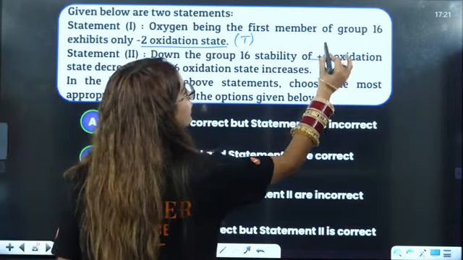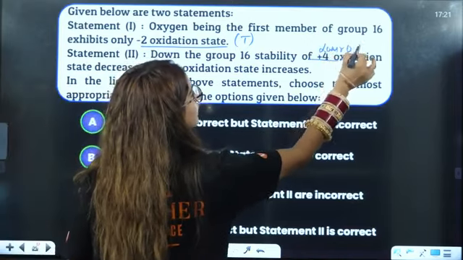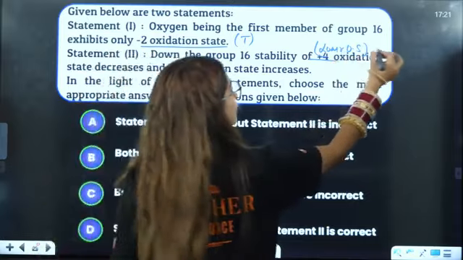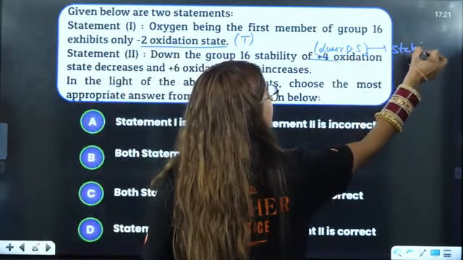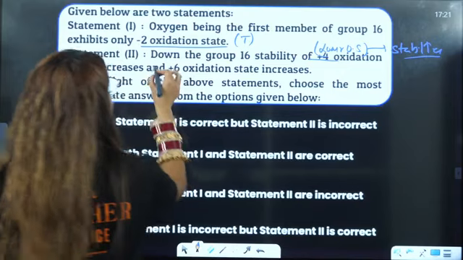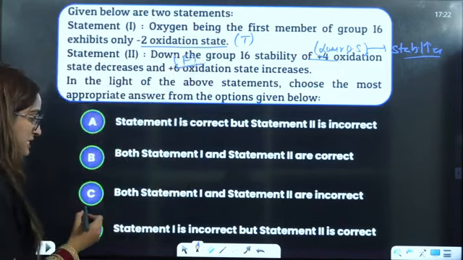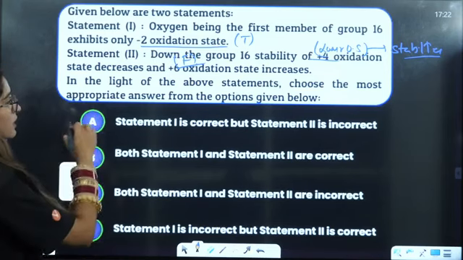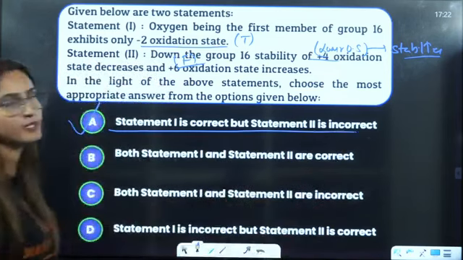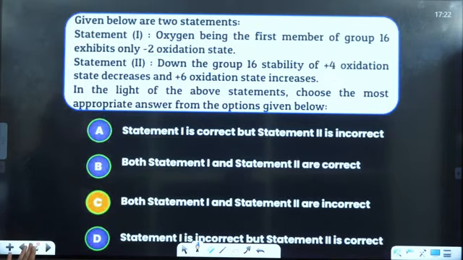This is the lower oxidation state, so its stability will increase, not decrease. So this is the false statement. So the answer is statement 1 is correct, but statement 2 is incorrect here. So the answer will be, wait a minute.